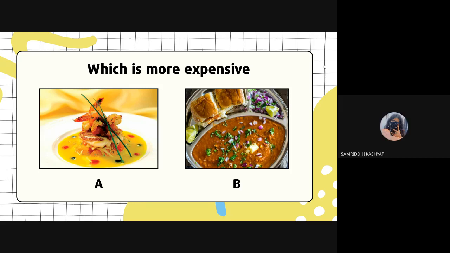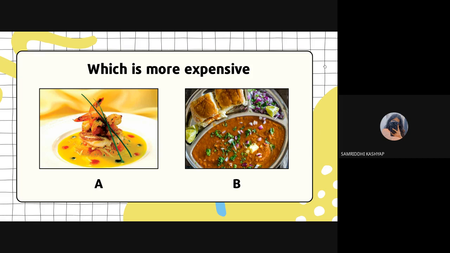So the poll, I can see the option A is really dominating the option B here. We have 14 votes for A and one vote for B in the poll. What we can infer here is that people think that A is more expensive and B is less expensive.